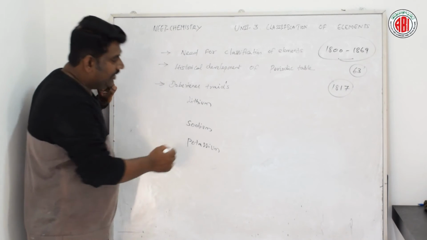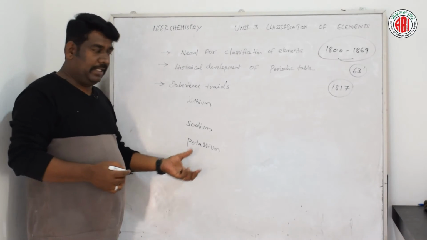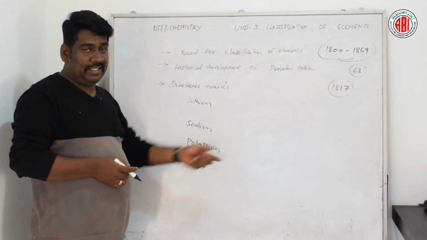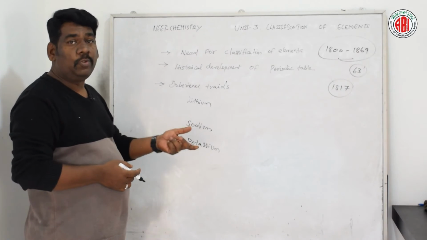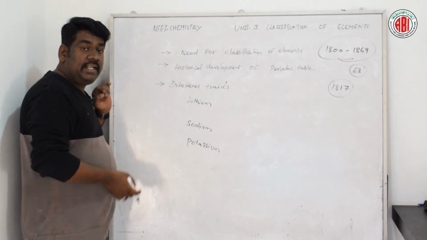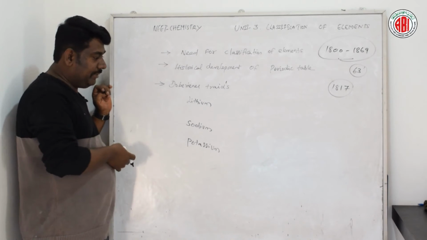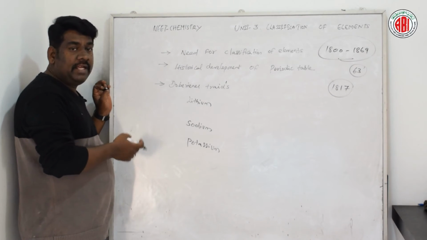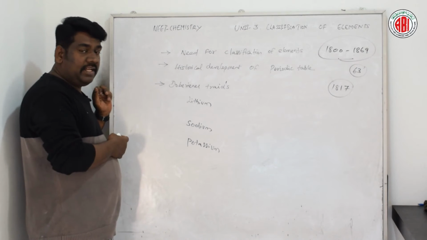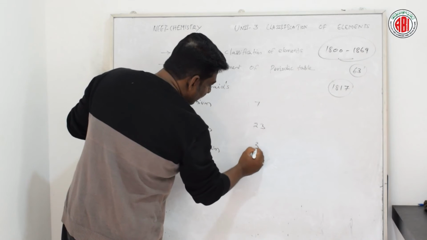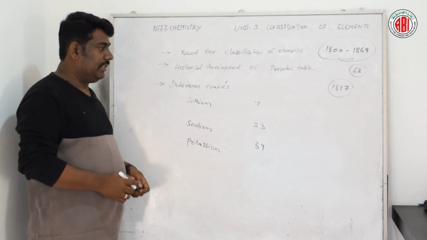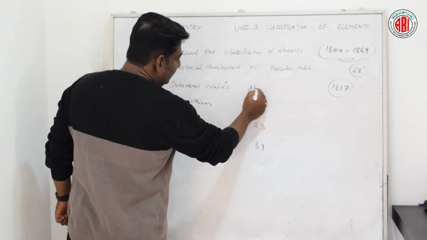These are the three elements to be considered. Let us see how they obey the triad rule. Let us write the atomic weight of each of these elements: lithium, sodium and potassium are respectively 7, 23 and 39.